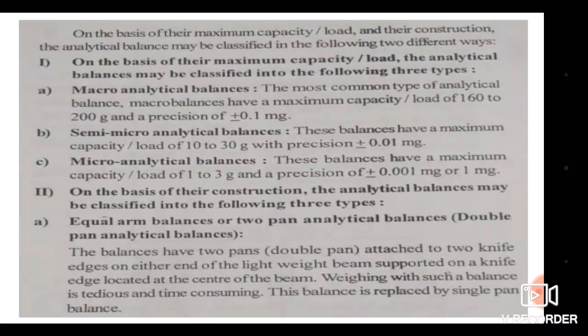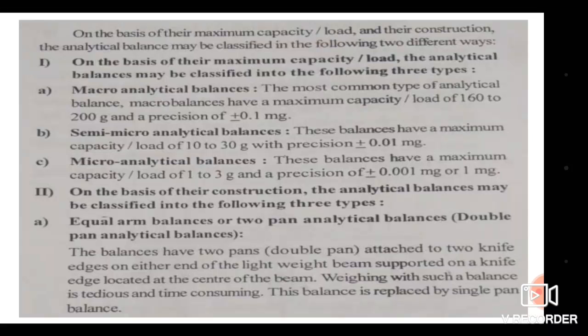What are macro analytical balances? Macro analytical balances are those balances which have a maximum load capacity of about 160 to 200 gram, with a precision of plus or minus 0.1 milligram.